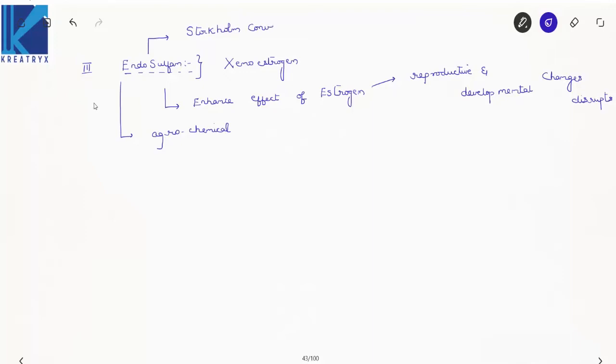Stockholm Convention. This is very important, right? Note this point, right? Stockholm Convention in 2011. A decision was taken to ban endosulfan in the Stockholm Convention in 2011, right? And also immediately in India, endosulfan was also banned by the Supreme Court of India, right? Now these are the three famous case studies.